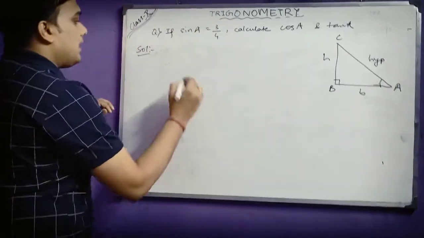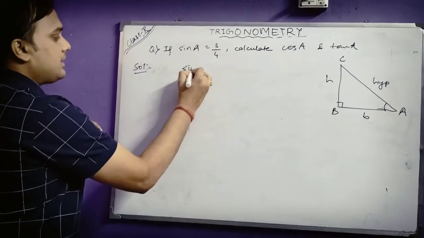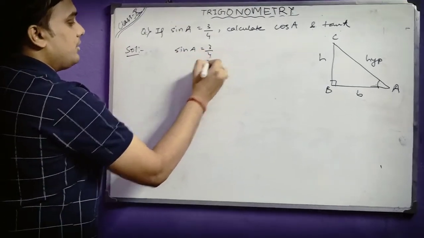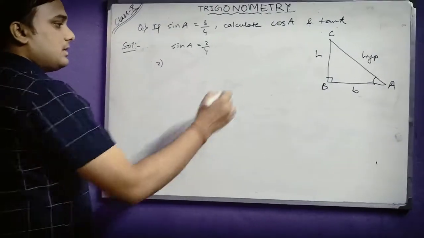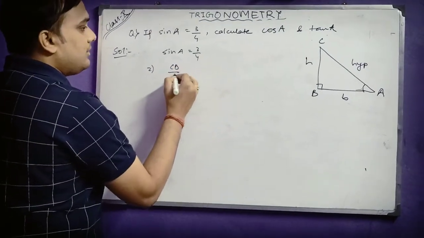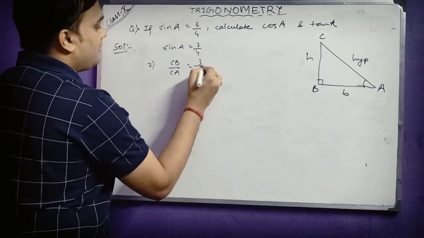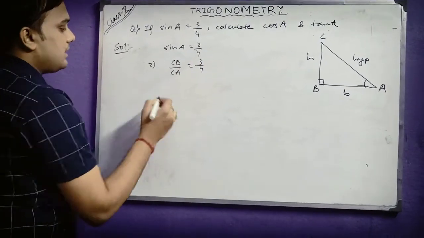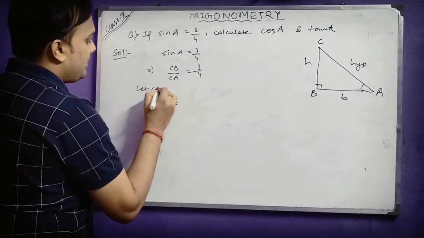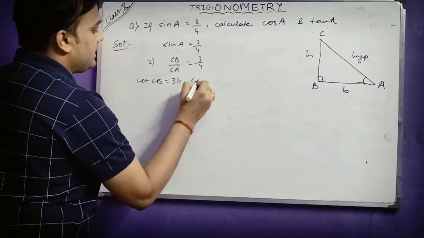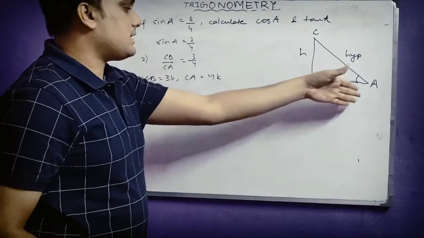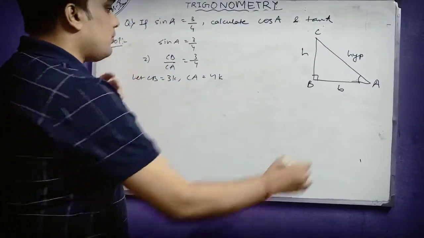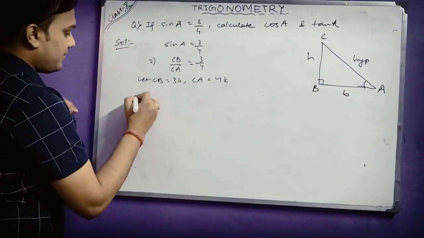Now here in the question it is already given that sin A is 3 by 4. And you know the formula of sin A? Sin A is height by hypotenuse, that means CB by CA, which equals 3 by 4. So if you compare both the sides, you can take CB equals 3K and CA equals 4K. So here I know CB as well as CA, but I don't know the base BA here. So what will be the base?